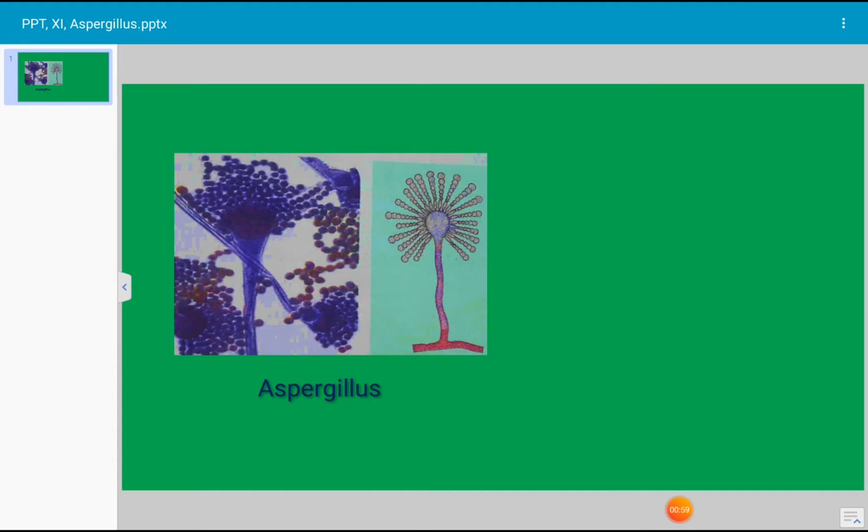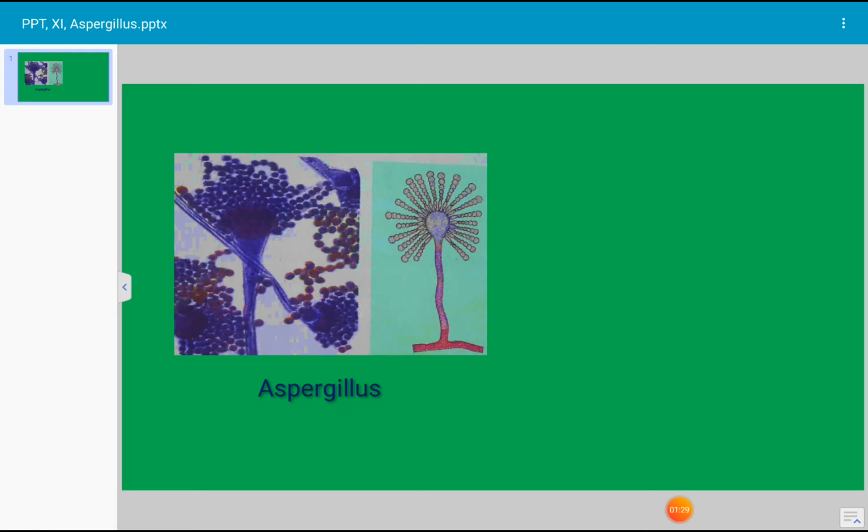It is a very common laboratory fungus. This Aspergillus grows on all types of starchy food. The mycelium of Aspergillus, mycelium means the thallus of the Aspergillus. The thallus of any fungus is called mycelium. The mycelium of Aspergillus consists of septate hyphae. A hypha is a single thread of the mycelium.